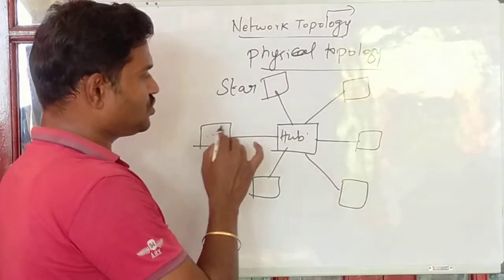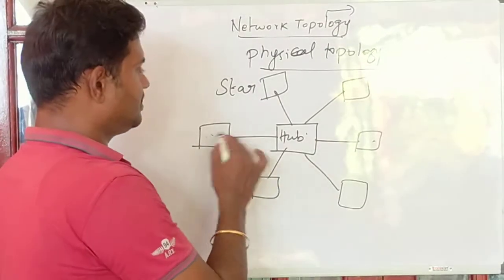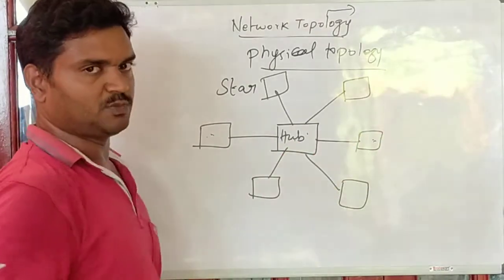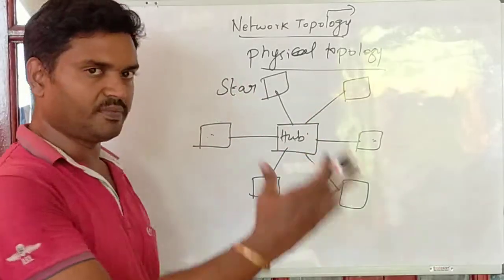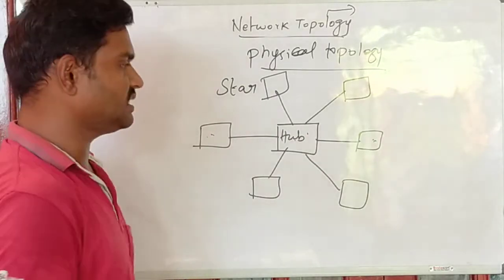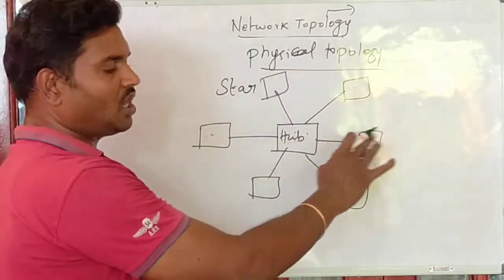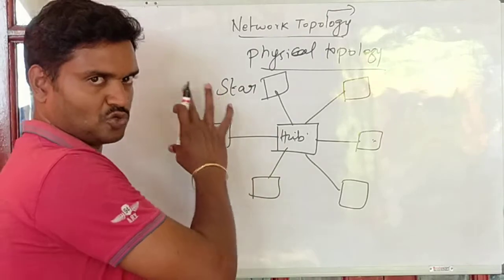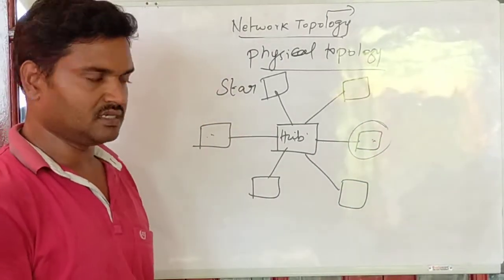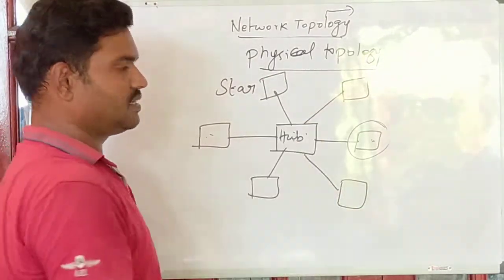And if one node wants to communicate to another node connected to the hub, then this data will be transmitted to the hub, and the hub will forward it to the respective node, right? Actually it will perform a broadcasting process. Broadcasting in the sense a copy of the data will be received by all the connected systems except the source, right? Finally, the data will reach the destination. The rest of the nodes will drop the particular packet, right? So this is what the star topology is.